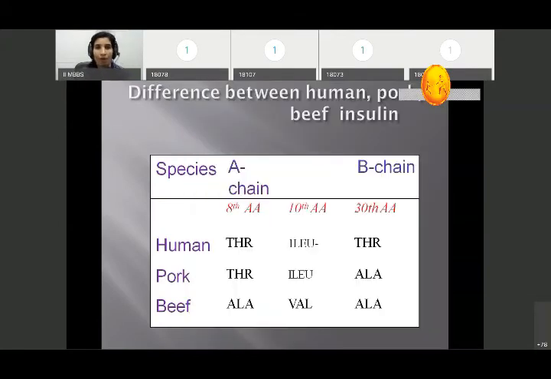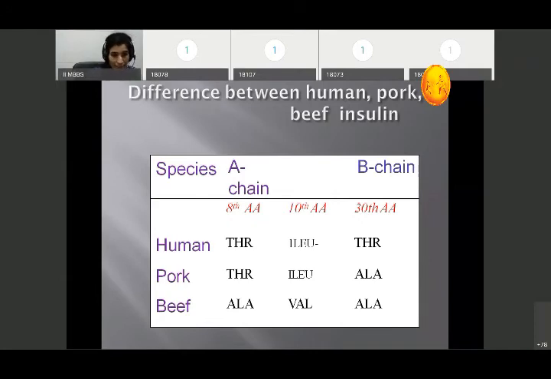How will you obtain insulin, and what is the source of insulin? For the treatment, we have 3 sources: human, pork and beef. Human insulin is more purified, but the disadvantage is that it is costlier than pork and beef insulin.